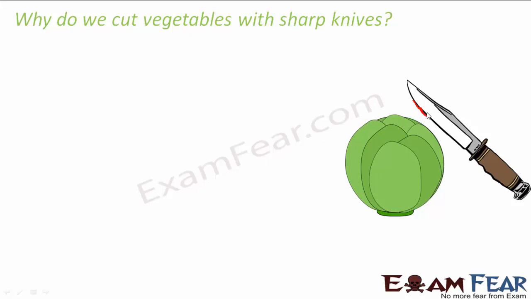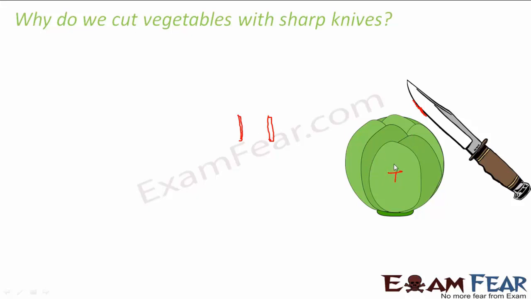If you take a blunt knife, that thickness is more. If you look at a sharp knife, maybe the thickness would be somewhat like this. But when you look at a blunt knife, the thickness would be more. So greater the thickness, greater the area, lesser the pressure. Lesser the pressure, the object will feel lesser pressure. So this is your target object, right? This target object will feel less pressure, so it will not get cut.